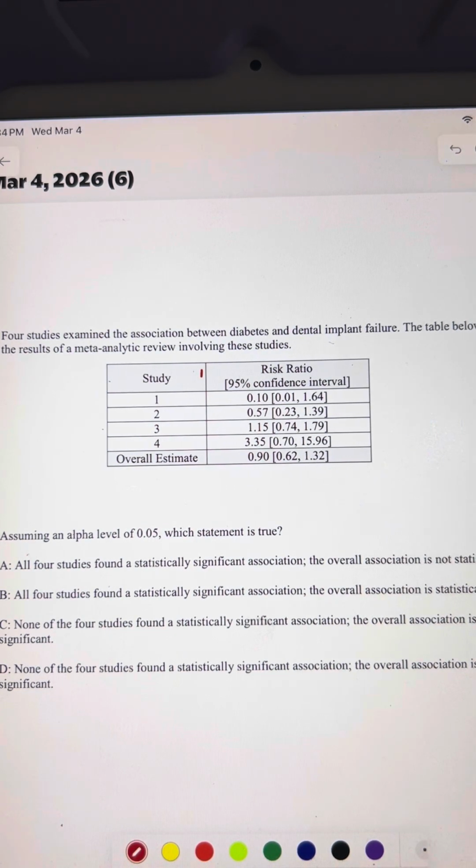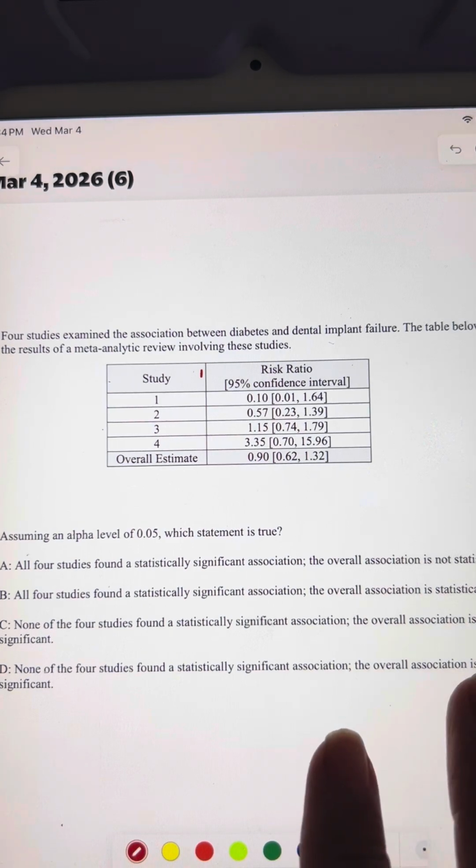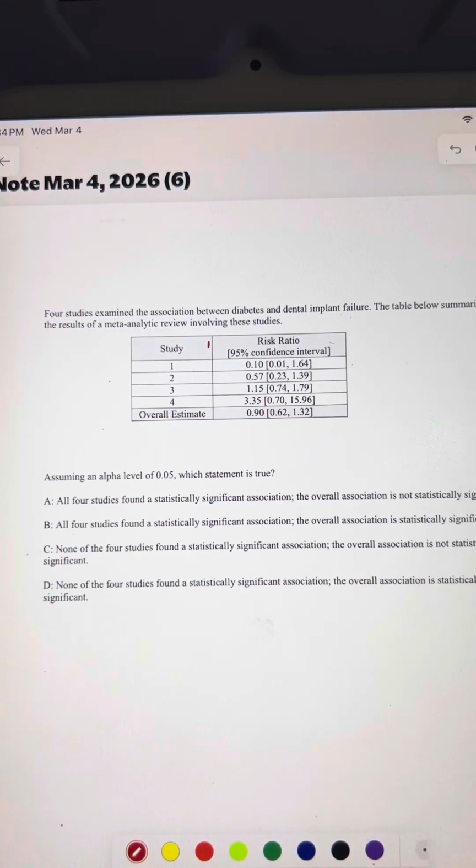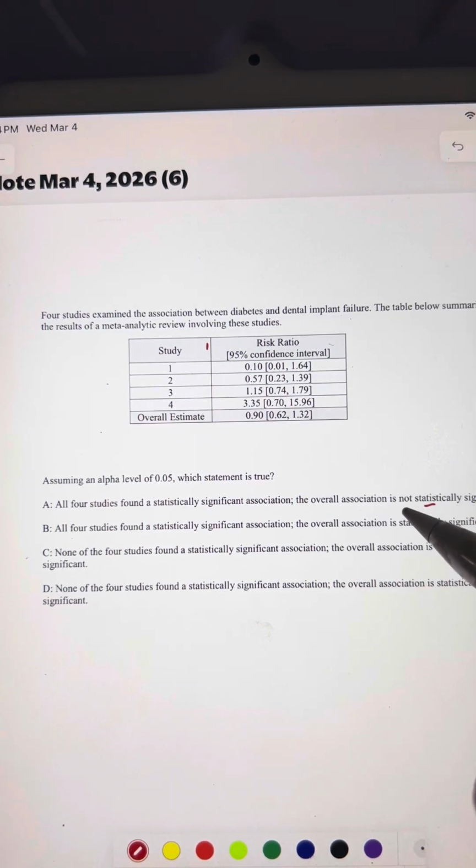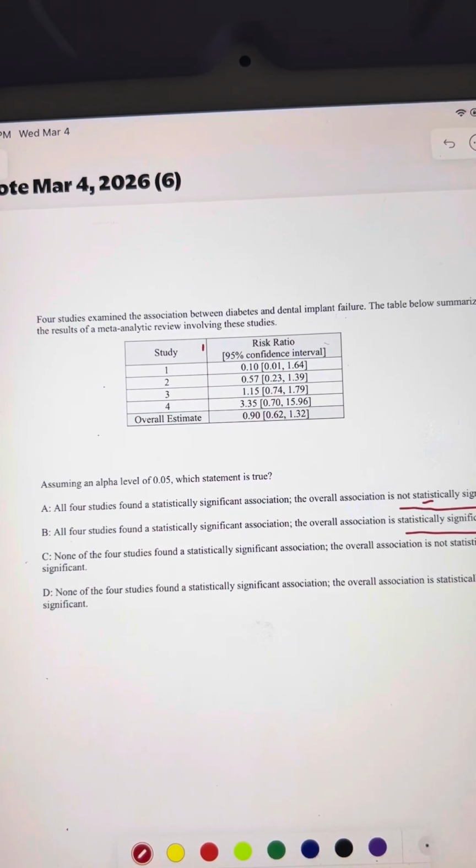So let's read the question. Assuming an alpha level of 0.05, which statement is true? A: All the four studies found statistically significant association. The overall association is not statistically significant. And the B option is, all the four studies found statistically significant association. The overall association is statistically significant. So we can see the first it's written not, and then it is.